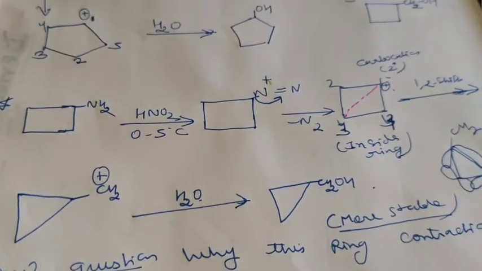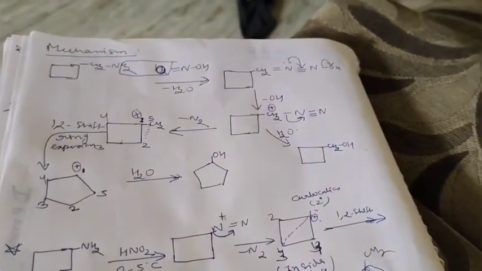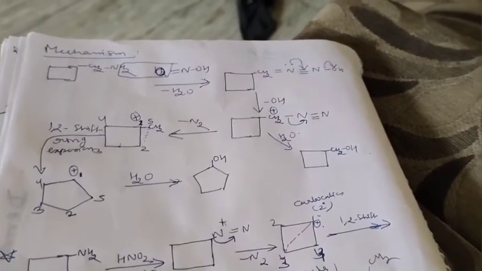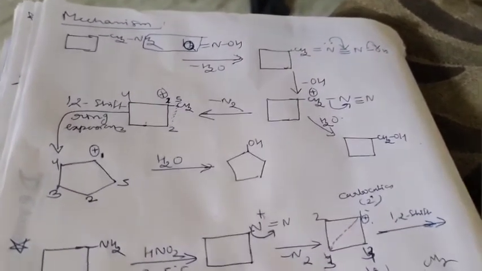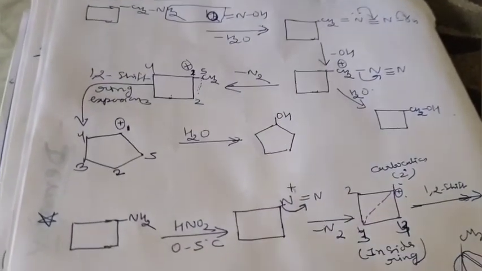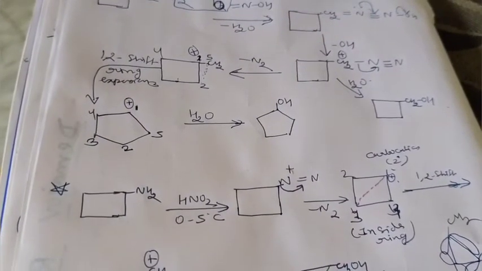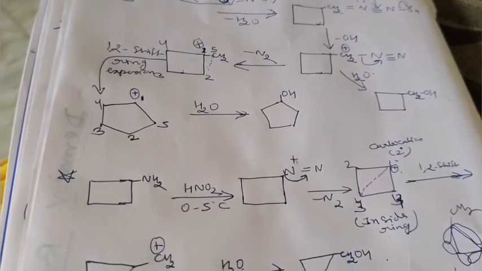So, you got the point. Whenever the cyclic compound has an alkyl group outside the ring, definitely that ring will go to expansion. If it does not have CH2 outside the ring, definitely it will go to contraction.